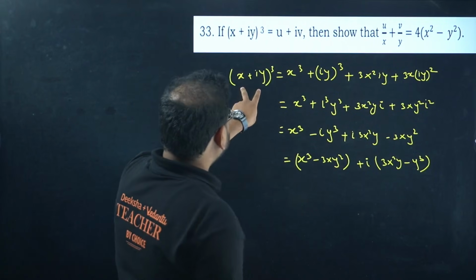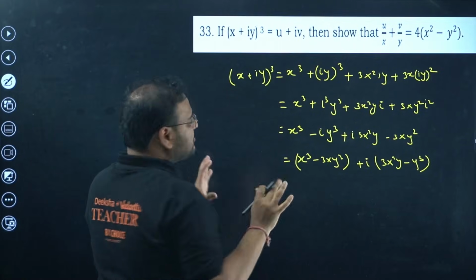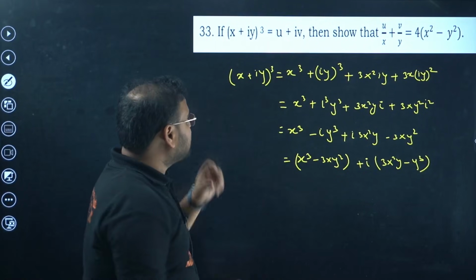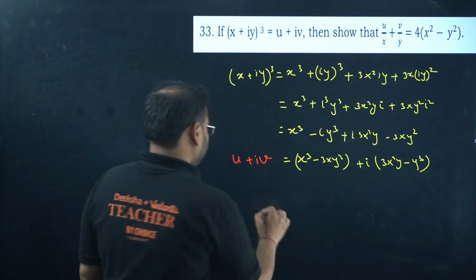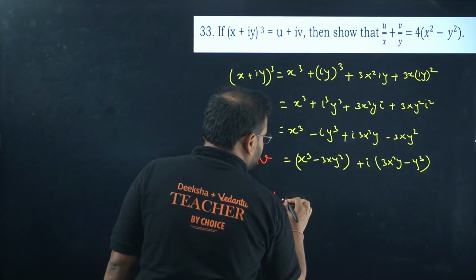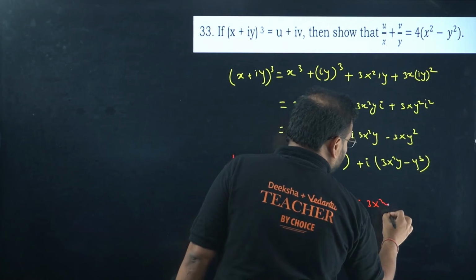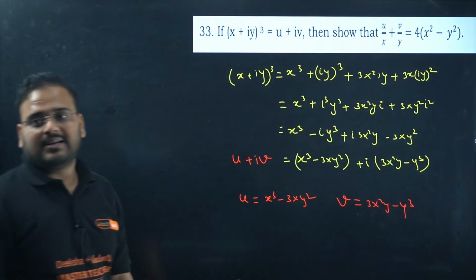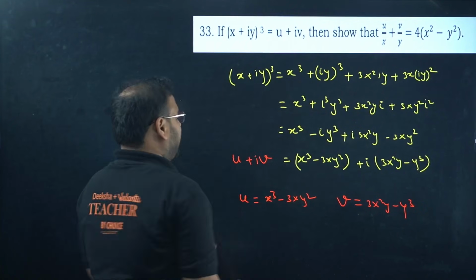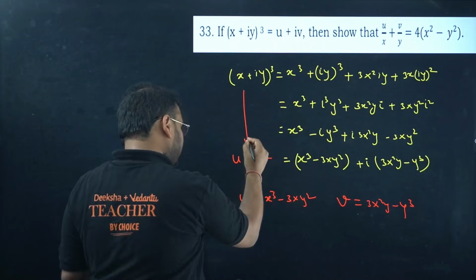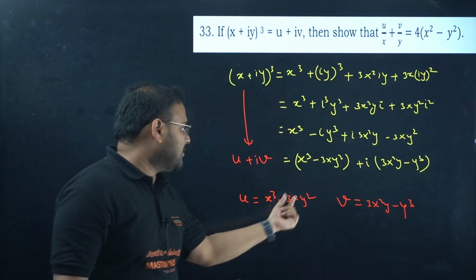Now if you check, we have been given that this is equal to what? I'll go back to the given equation. This is only the LHS side, but this is given equal to u plus iv. If you compare, you can get the value of u and v individually. So your u value is actually x cube minus 3xy square, and your v value is 3x square y minus y cube. There's no confusion about that, I guess, right? Because they have given that this whole cube is equal to u plus iv, I have written that same thing here from the given question statement. I combined and wrote the real and imaginary parts separately. I have compared and got the u value as this and v value as that.